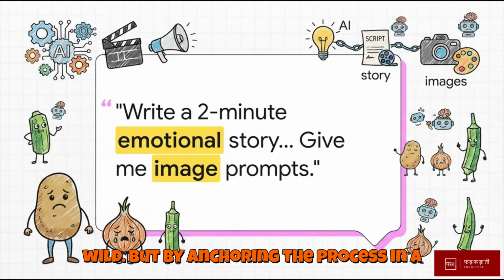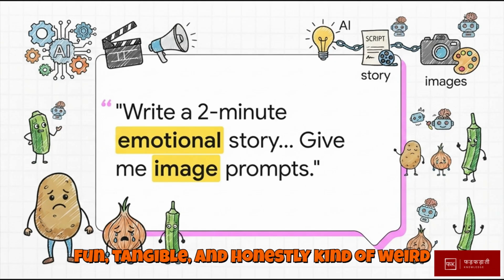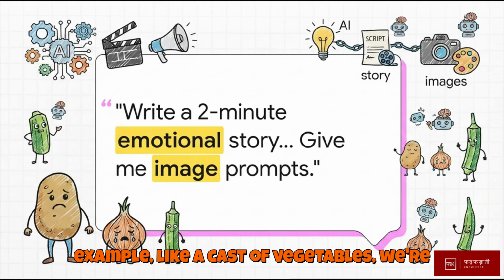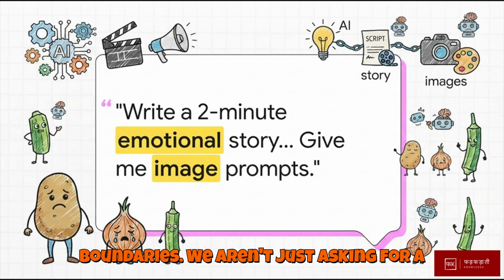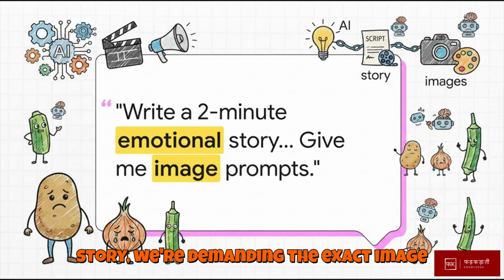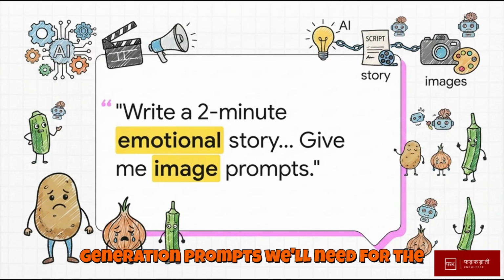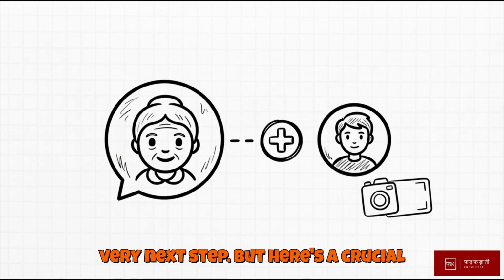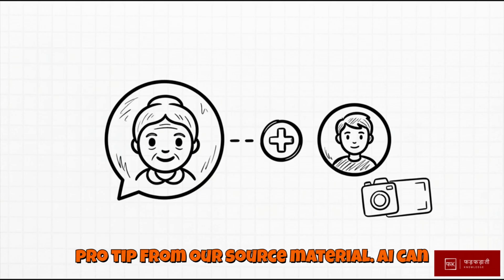But by anchoring the process in a fun, tangible, and honestly kind of weird example like a cast of vegetables, we're giving ChatGPT incredibly strict boundaries. We aren't just asking for a story, we're demanding the exact image generation prompts we'll need for the very next step. But here's a crucial pro tip from our source material.